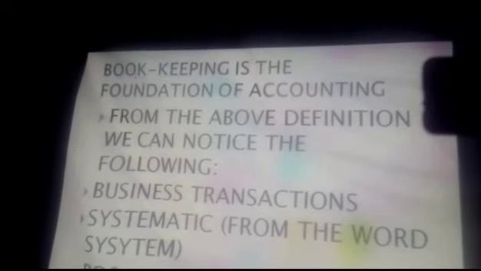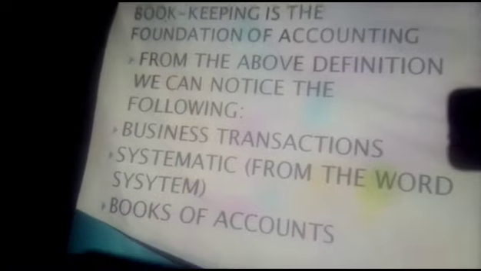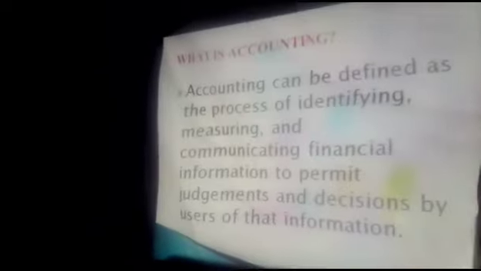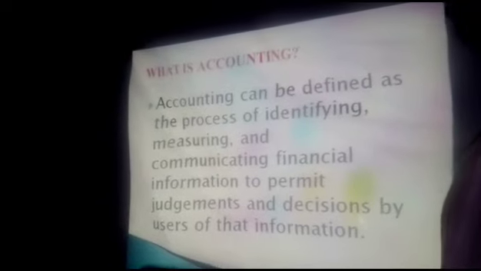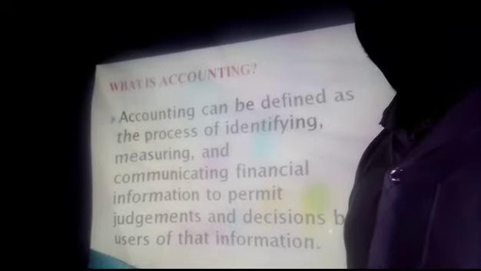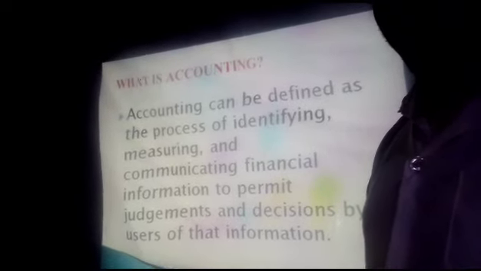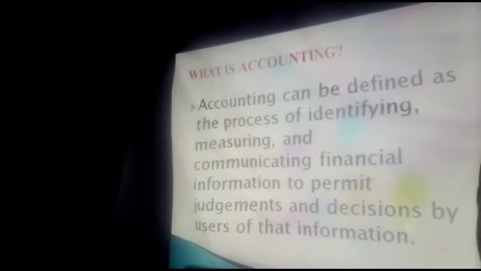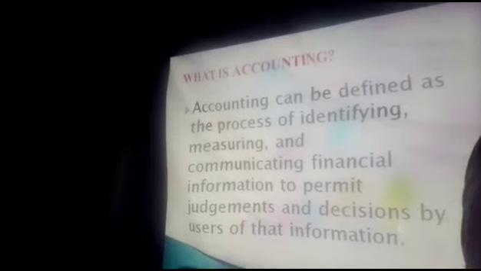Now, from the above definition of bookkeeping, we can observe the following. 1. Business transactions. 2. Systematic or logical, meaning from the word system. 3. Books of accounts. Now, what is accounting? Accounting may be defined as the process of identifying, measuring, and communicating financial information to permit judgments and decisions by users of that information.